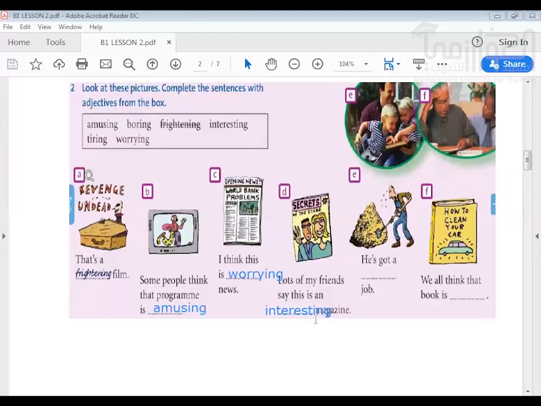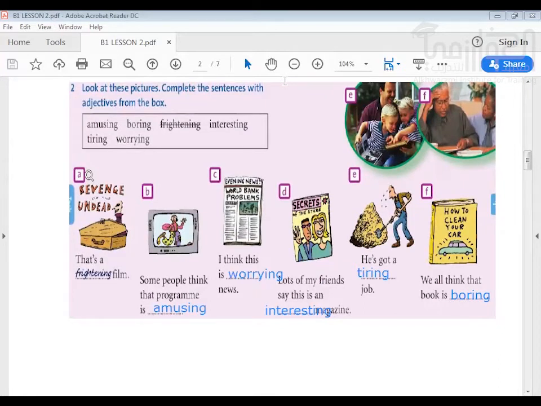Yes, interesting magazine. And then we have E, which word here can fit in? The work is difficult. So we say it's got a tiring job. A tiring job. And then we all think that the book is what? This book, How to Clean Your Car. And this book will obviously be the last word here, boring. So we all think that book is boring. These are the answers.